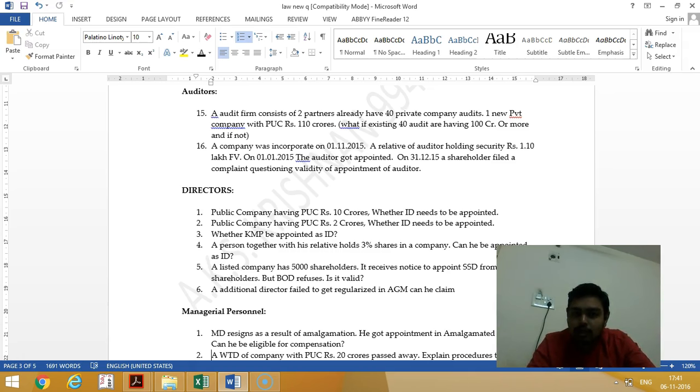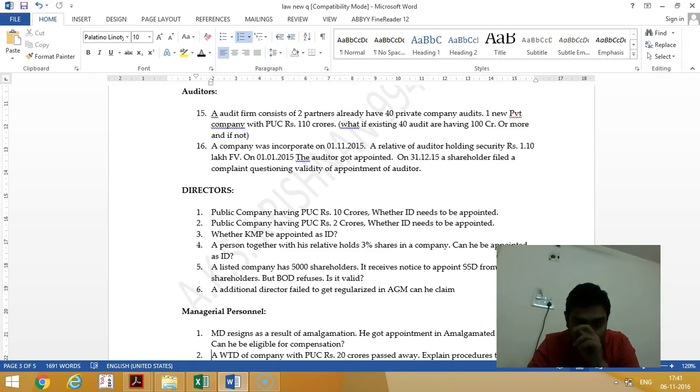And what about the 40 audits? The 40 audits are already having 100 crores or more. So this one more audit will be creating a trouble. They will be disqualified under the ceiling limit. So under section 141 they will be disqualified because it has already crossed 20 each, which is 100 crores or more paid up capital.